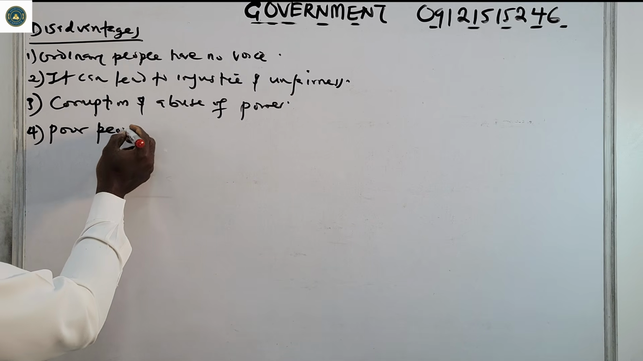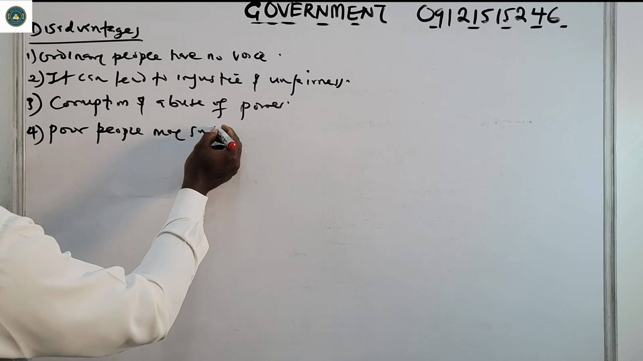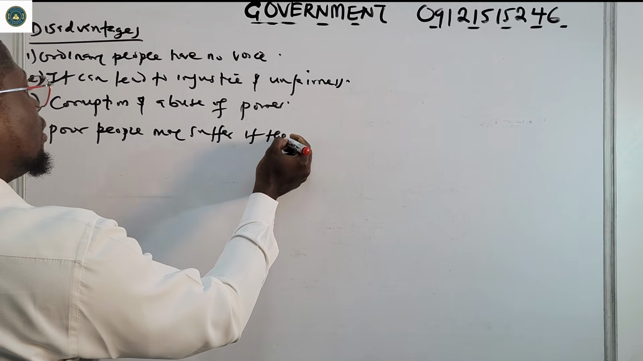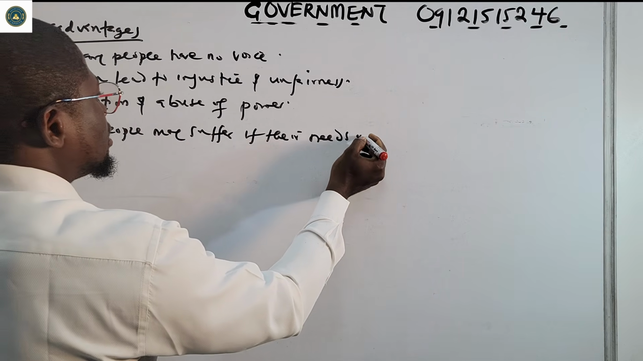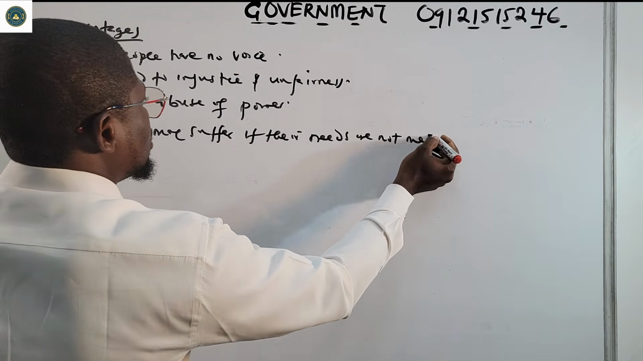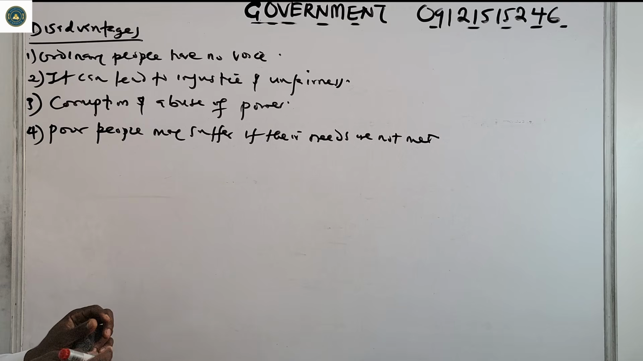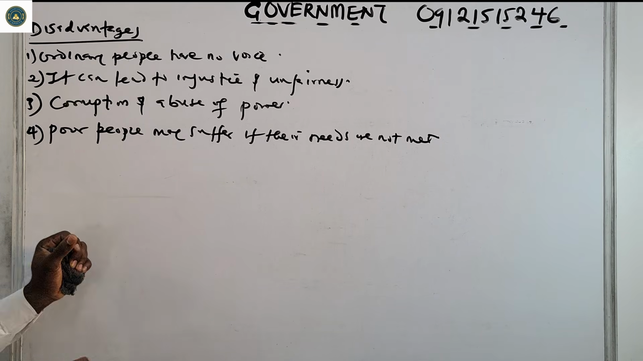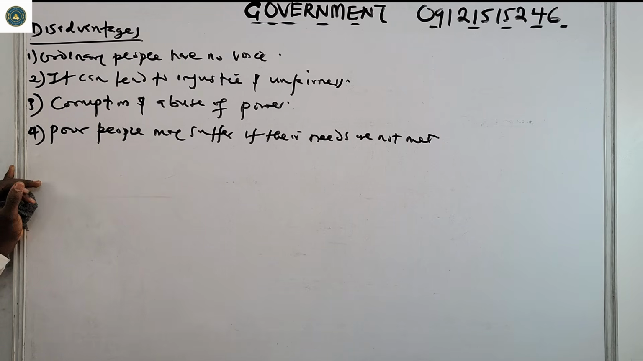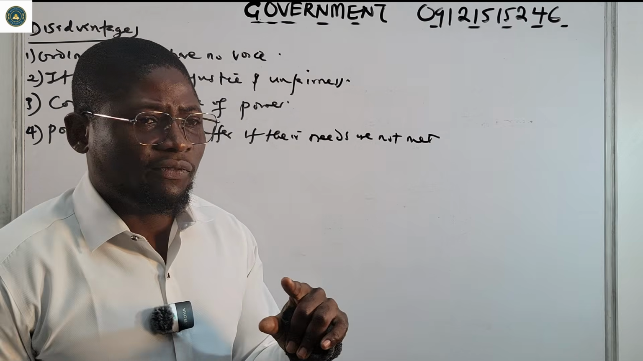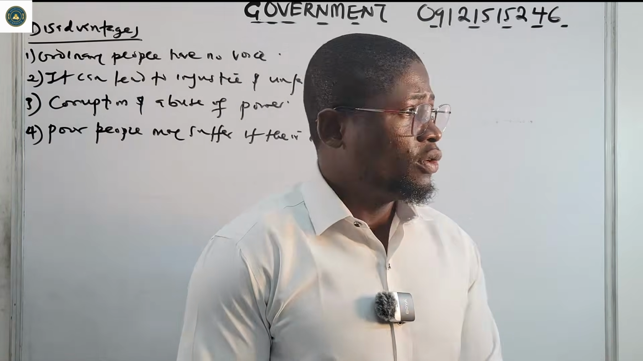Poor people may suffer if their needs are not met. If they do not meet the need of the poor ones, those poor people may suffer. So let us now quickly see some other forms of oligarchy. I listed them before.